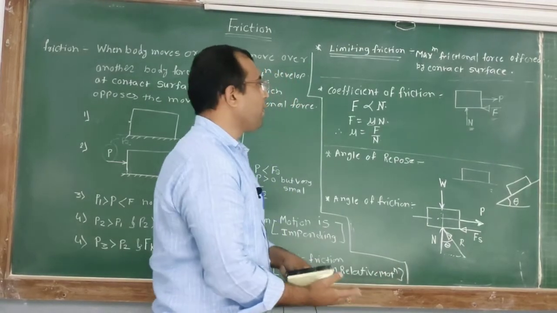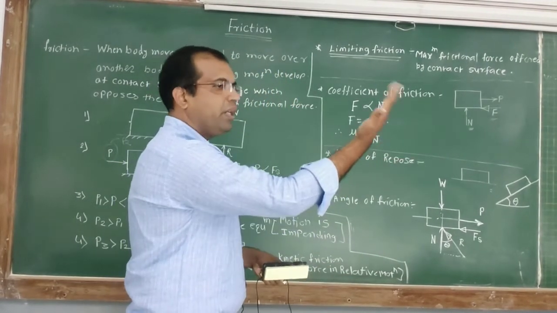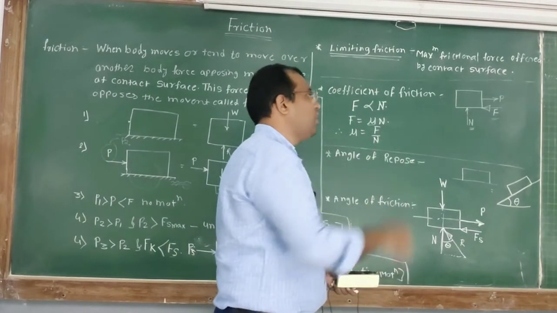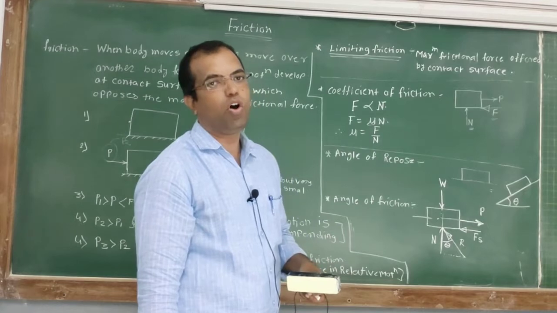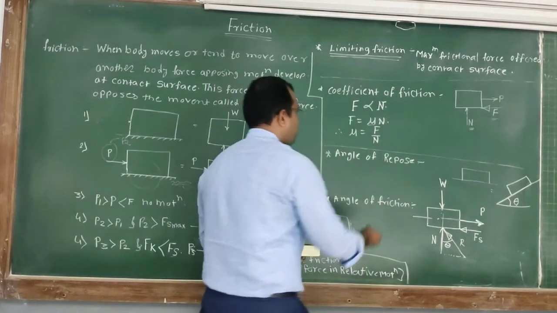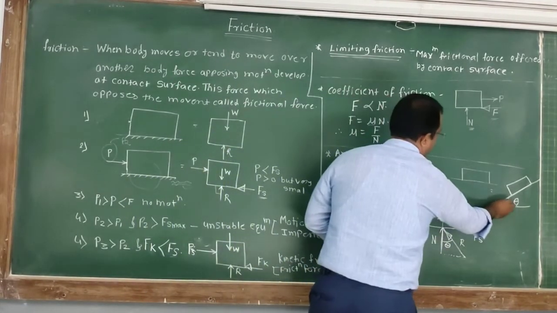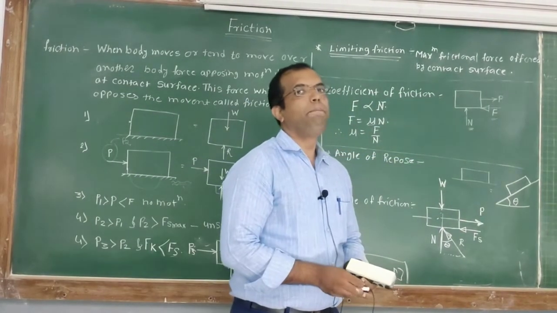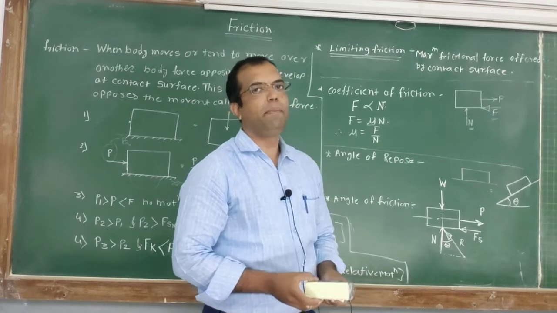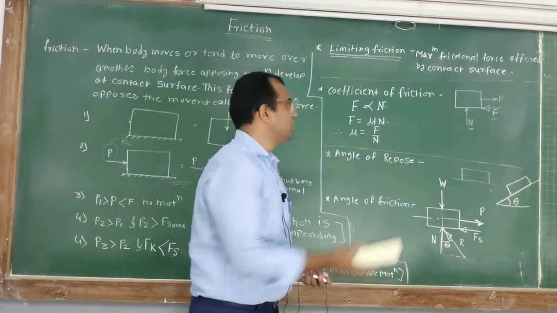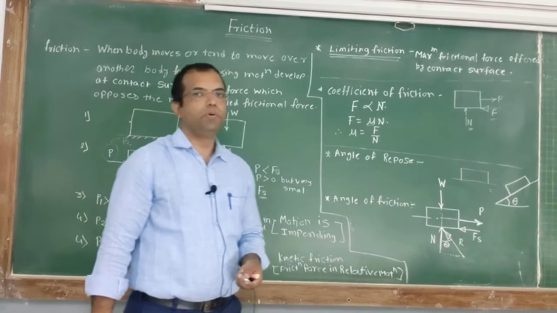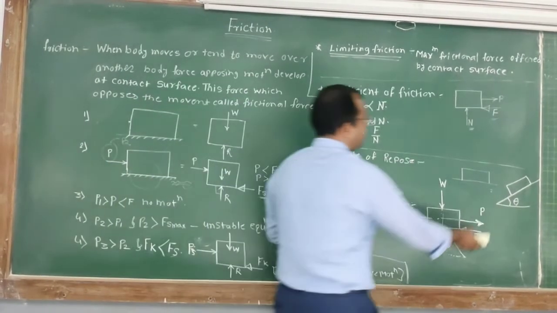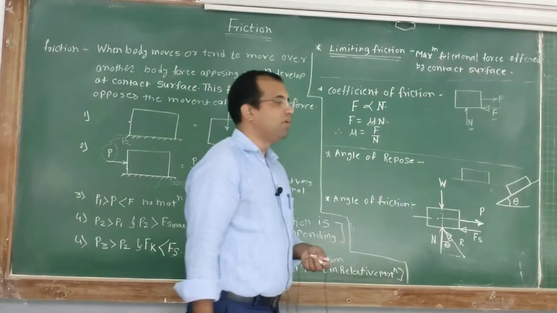So when this block moves in a downward direction without any application of force, the angle made by the surface with respect to horizontal is known as the angle of repose. So this theta here is known as the angle of repose, or when the motion is impending, the angle made by the surface is called the angle of repose. Okay, getting it or not? So here this angle theta is known as the angle of repose.